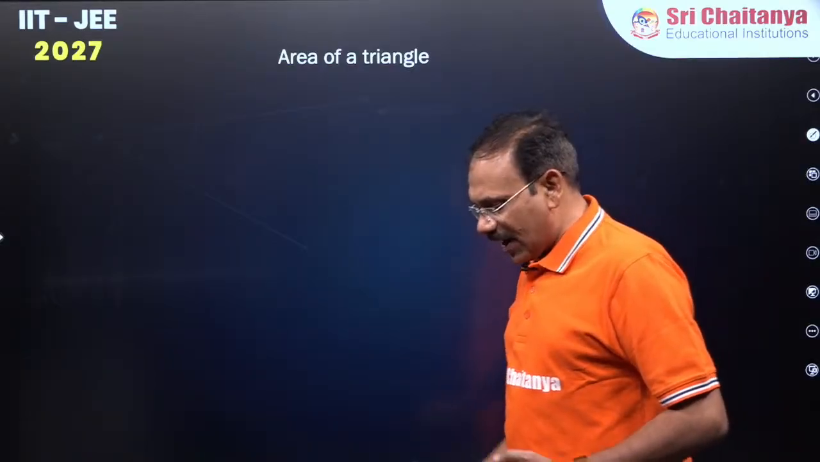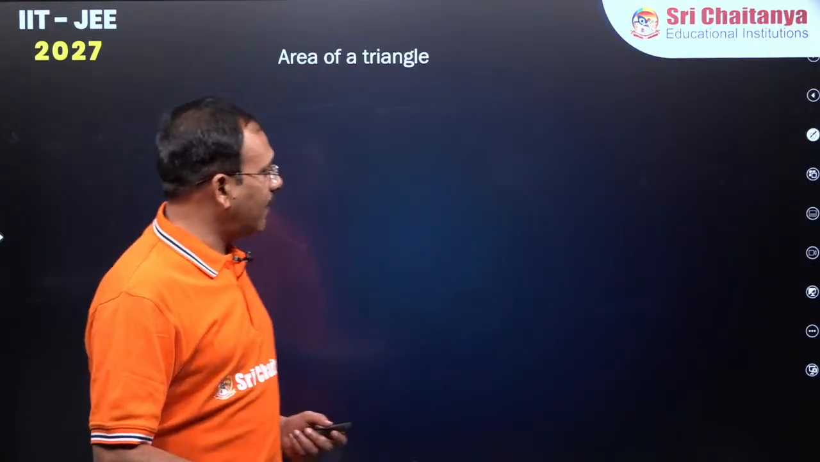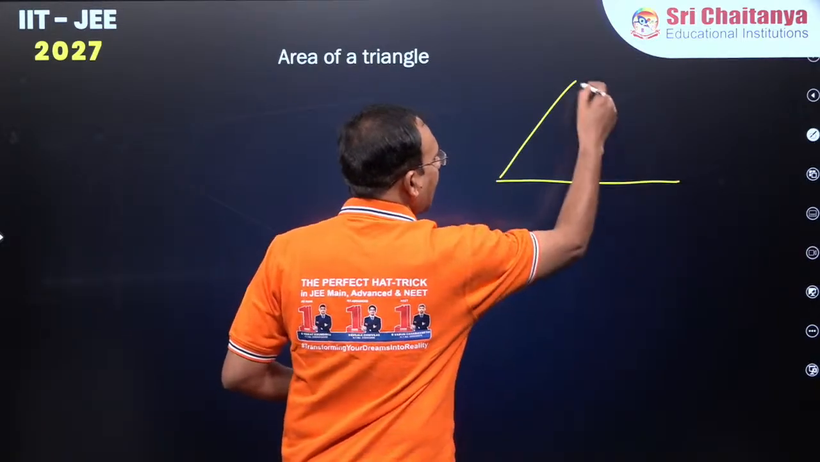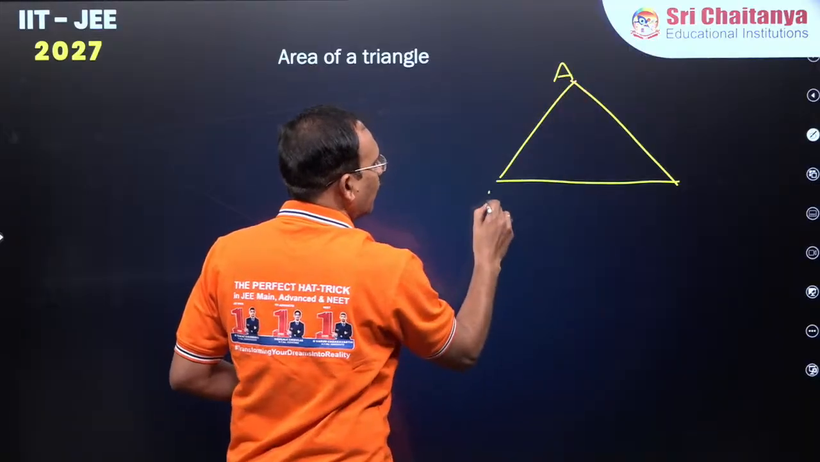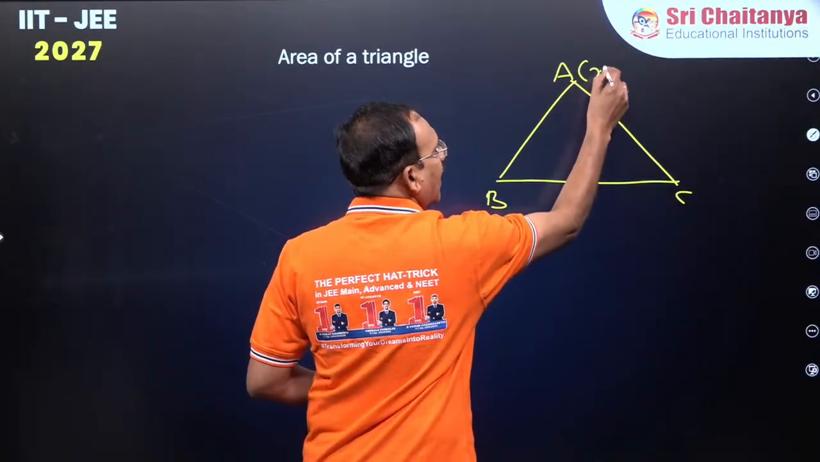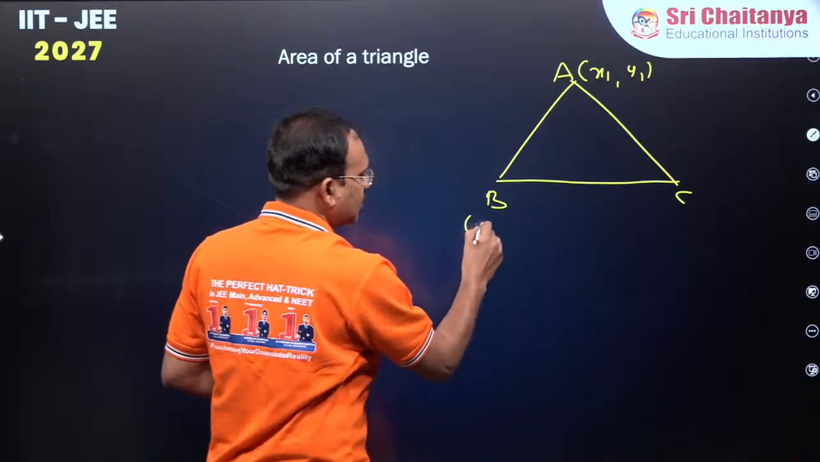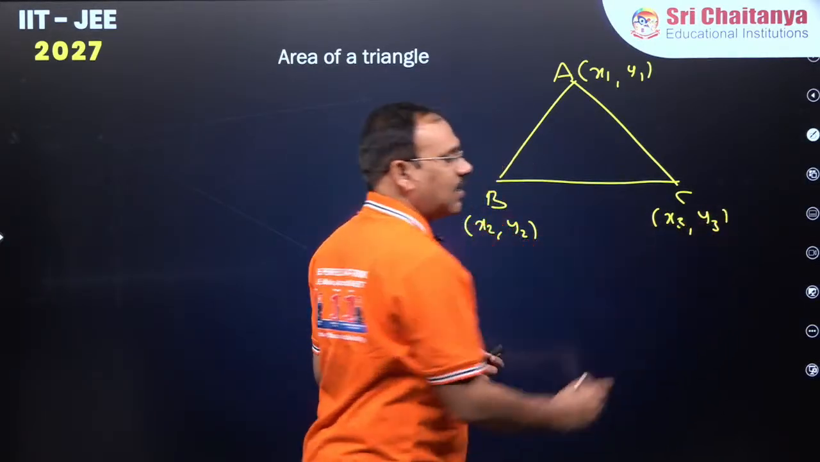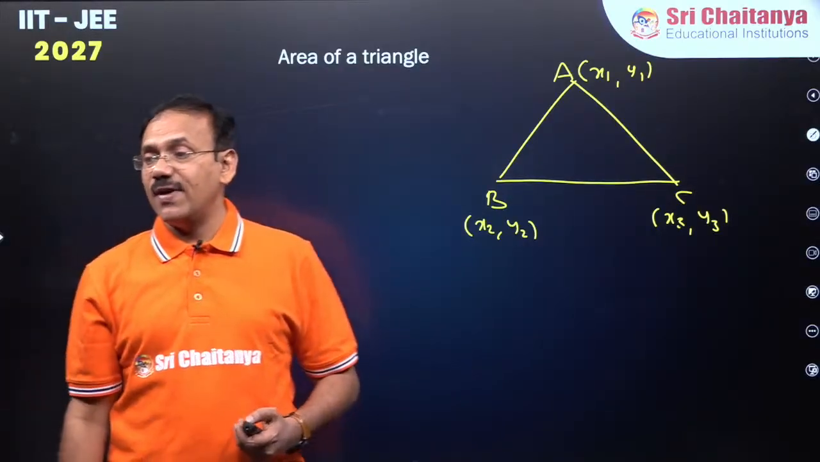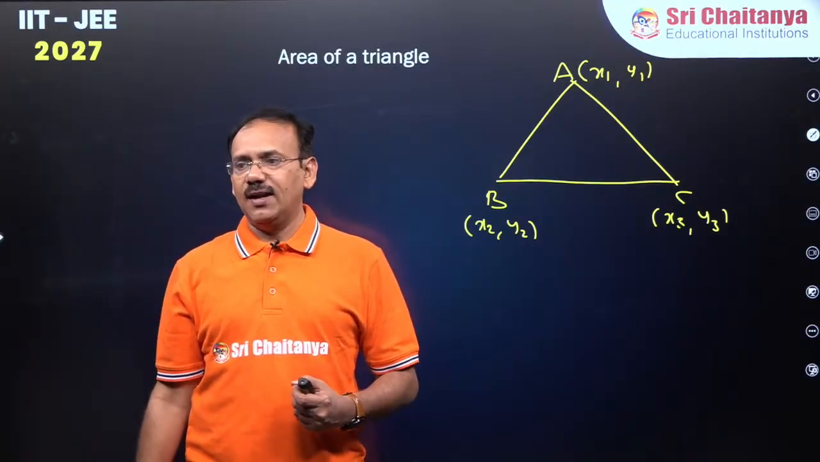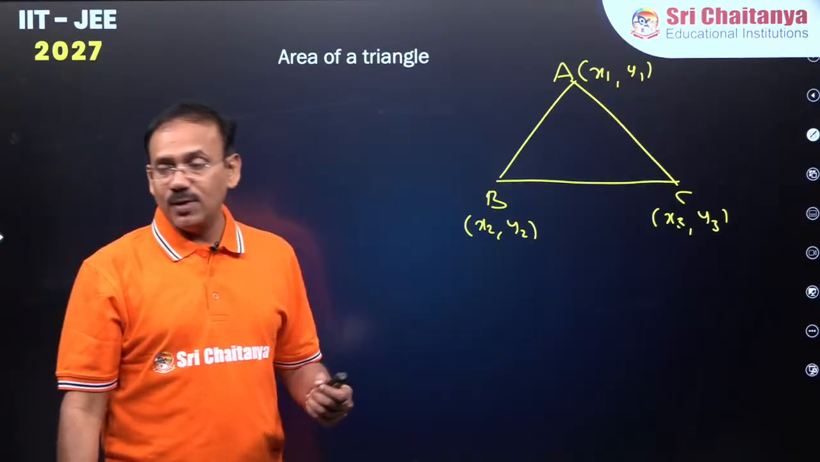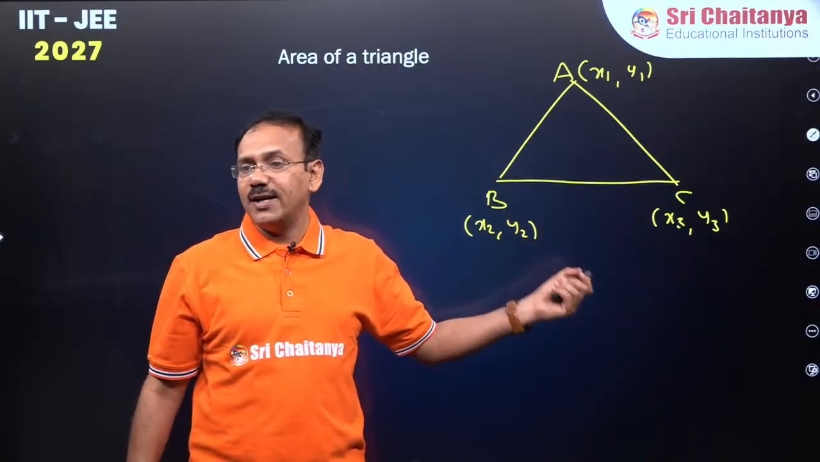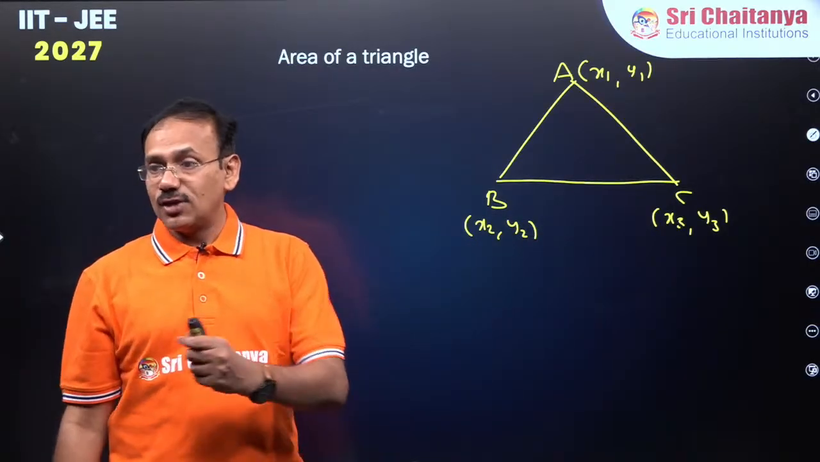Now, area of a triangle. Suppose you are given three vertices of a triangle. Suppose this is triangle ABC, where the coordinates are x1, y1, x2, y2, and x3, y3. How to find area of the triangle? The students who studied the Andhra or Telangana State Board might have known the formula already. For CBSE students it's a new thing. So listen to me carefully.